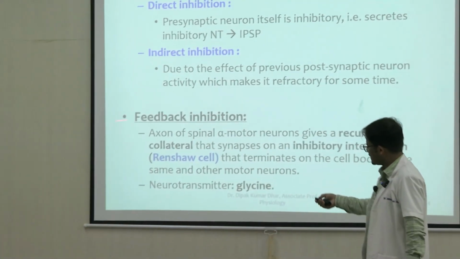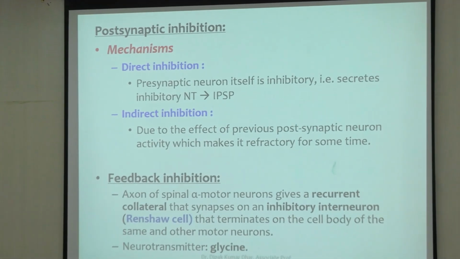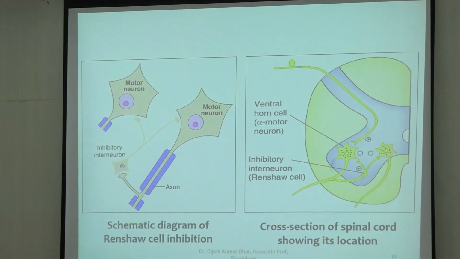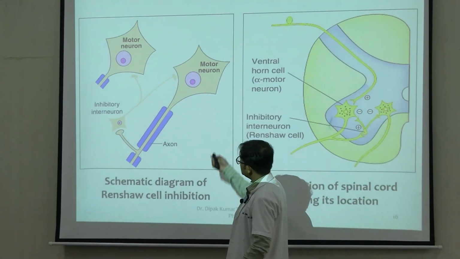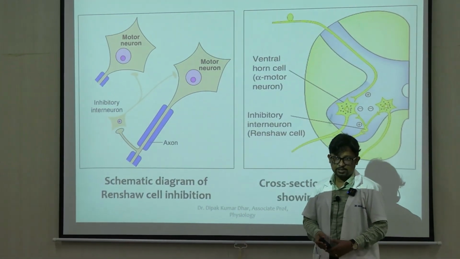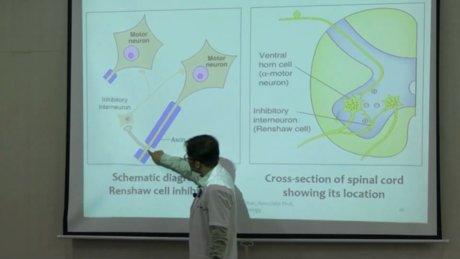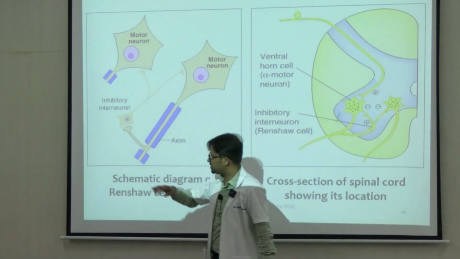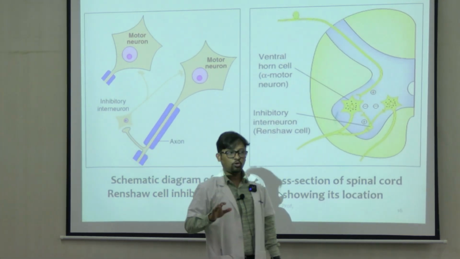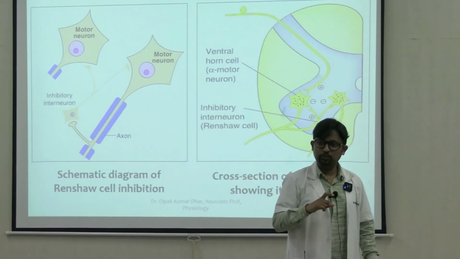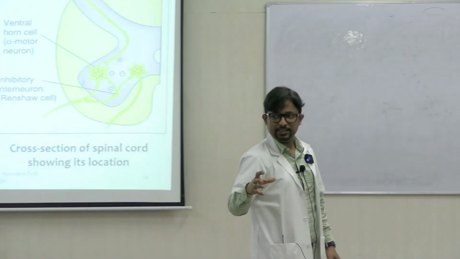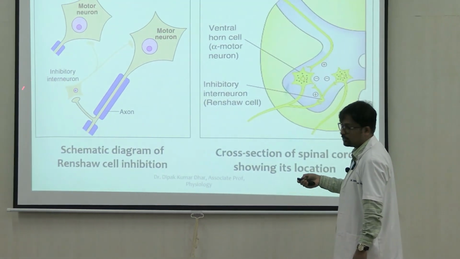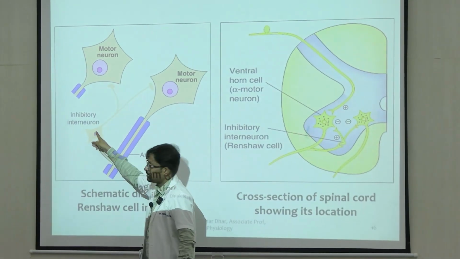A more interesting case is feedback inhibition or Renshaw cell inhibition. What is that? Now, let's say in this particular diagram, what has happened here? So these are examples of spinal motor neurons. Spinal motor neurons, they give some branches from the axons. These axons make a synapse with the inhibitory neurons of the spinal cord itself. So the spinal cord also has a lot of inhibitory interneurons. Later on in the unit, we'll see the importance of these inhibitory neurons. So a branch of the axon makes a synapse with the inhibitory interneuron. This becomes active, right? This is excited.